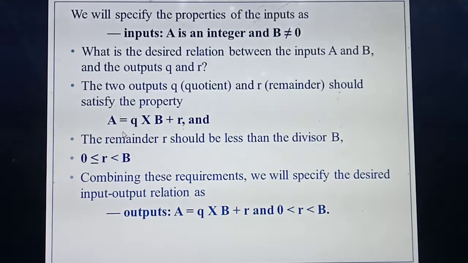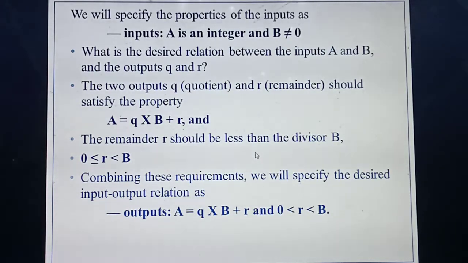Then you are going to define the output property. The input property has already been defined. What are they? A should be an integer and the value of B will not be 0. Next, you are going to find the input and output relation. That we have already found, isn't it? A equals Q into B plus R. Then you are going to define the property of the output. The property is that the remainder should be less than the divisor. Only then can you divide, isn't it?